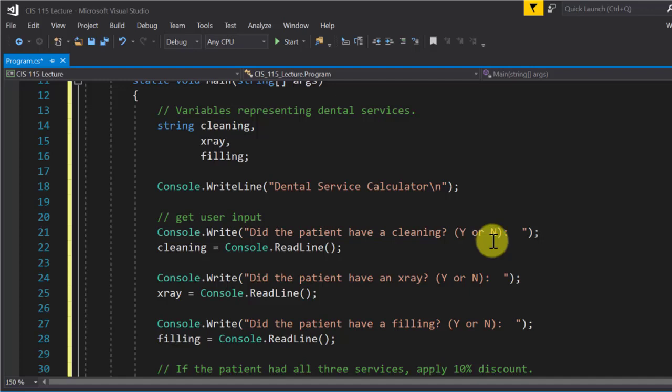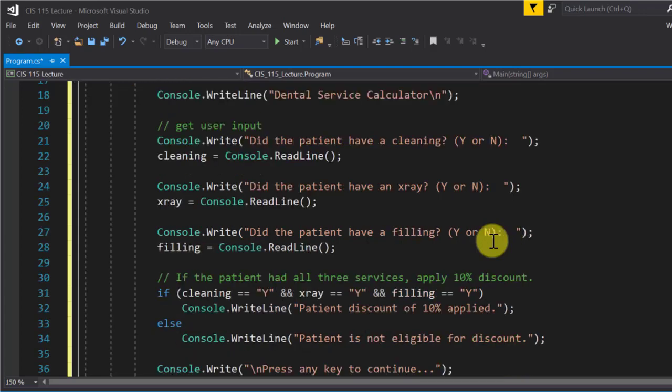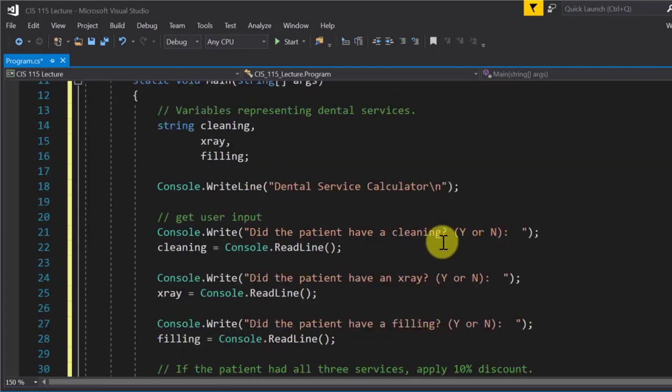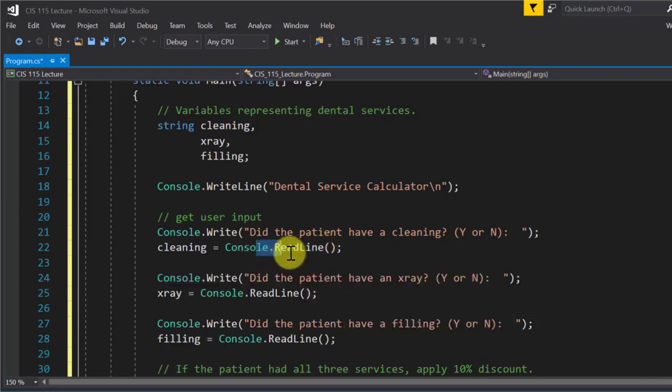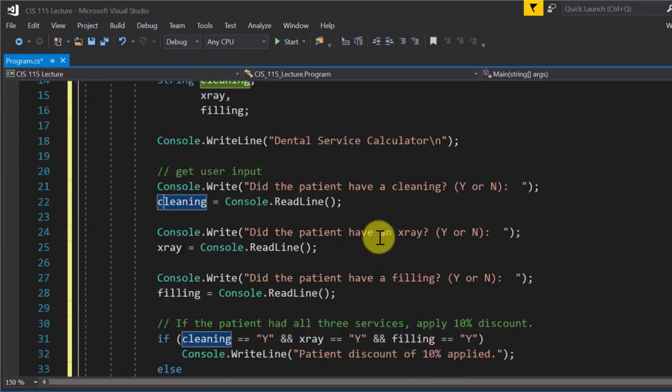Which is important because, we'll see in my logic below, it has to be a capital Y or a capital N. Capital Y and lowercase y are not the same. So it's important they get it right. And I'm not doing any checking to make sure they enter what's right either. So I'm just reading in, using read line, and storing that value into cleaning, okay? Same thing here, and then same thing here.